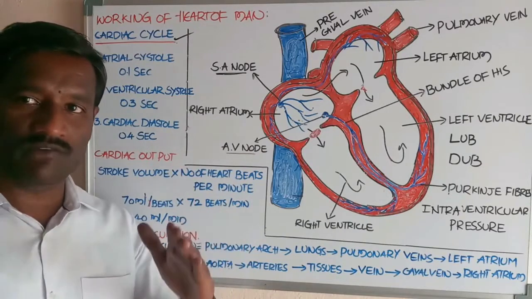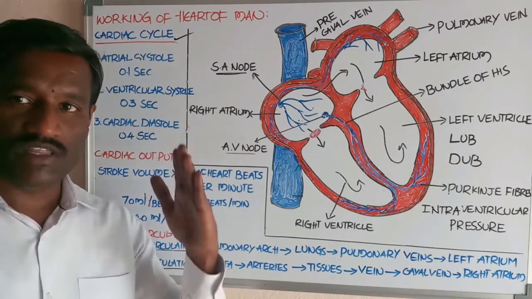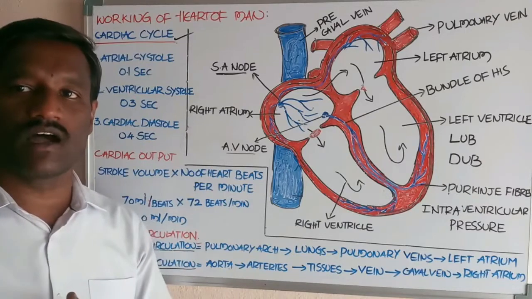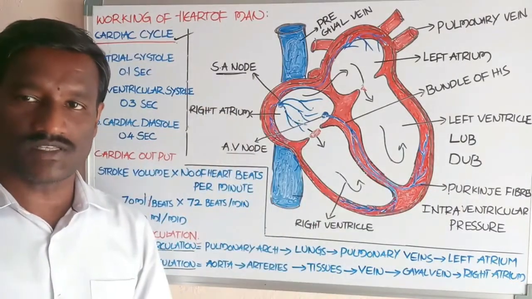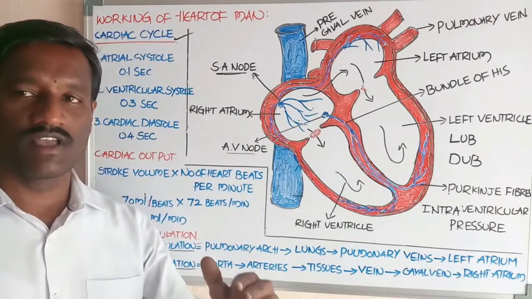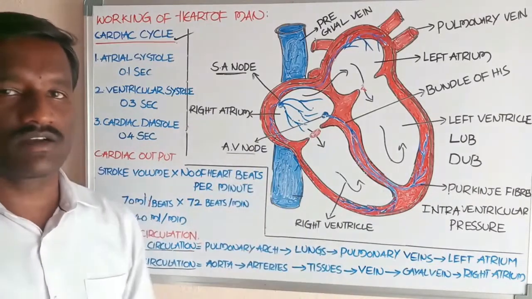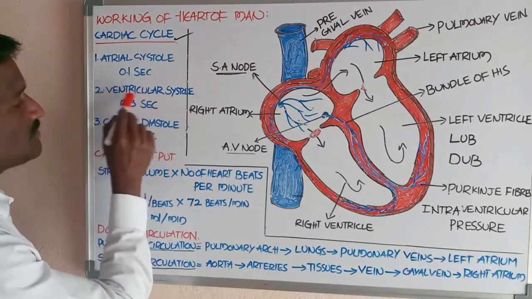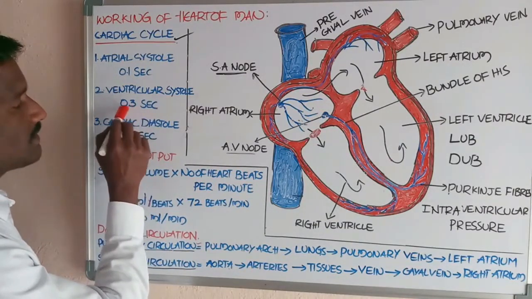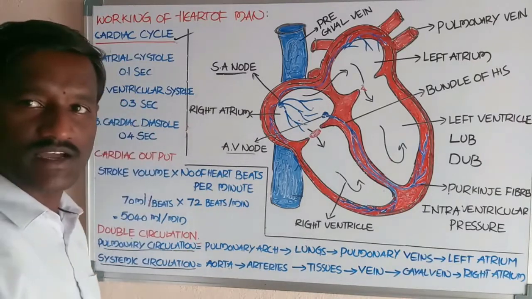By the opening of the semilunar valves, the blood present in the ventricle enters into the arches, pulmonary arch and systemic arch. Ventricular systole takes about 0.3 seconds.